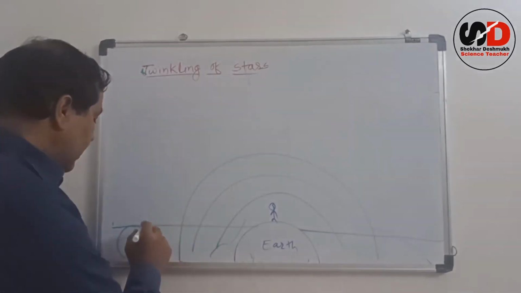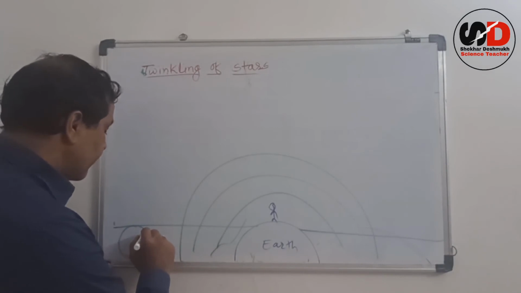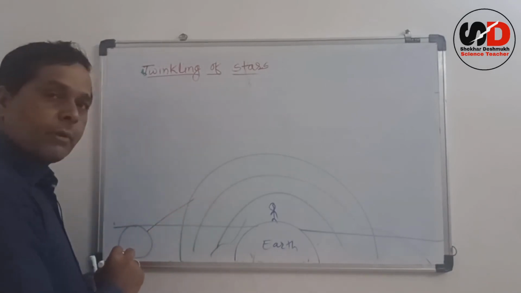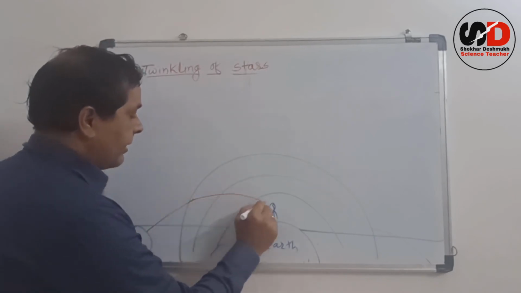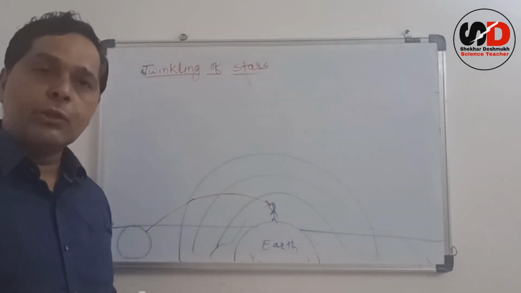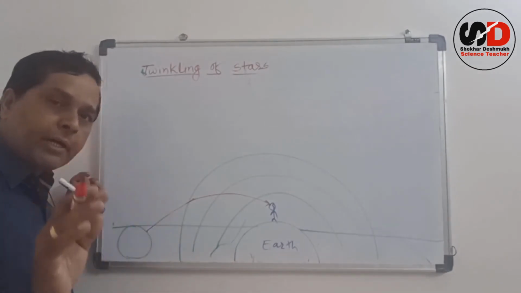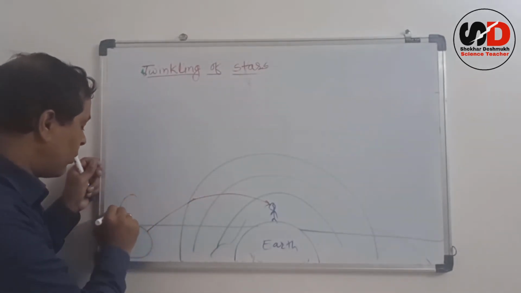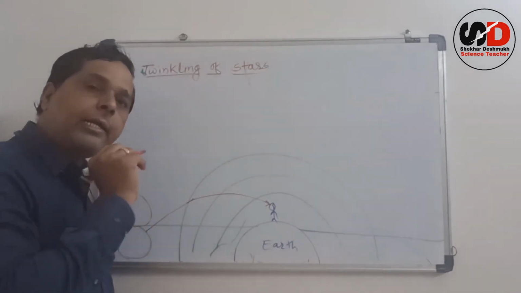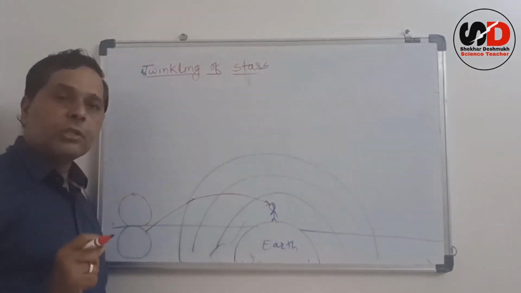But the light coming from this, due to the refraction of light, bends continuously towards the normal, and therefore the apparent position of the sun is slightly above the original position of the sun.